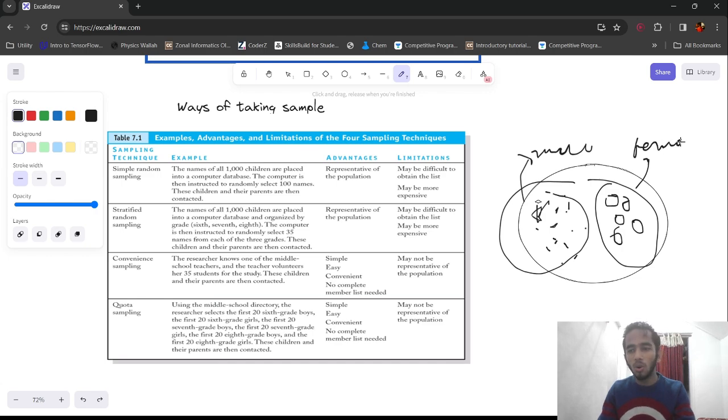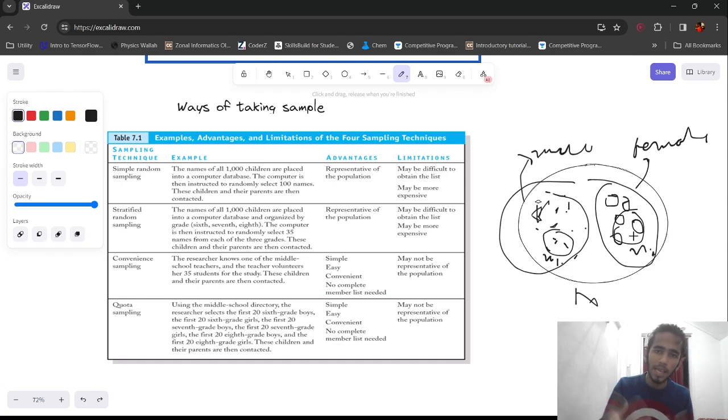When we are taking the sample from a population, there will be no overlapping. Similarly, hundreds of children are placed into a computer and organized by grade 6, 7, 8. Now there will not be a student who is in all three classes or two classes. The computer will be randomly selecting from a strata. So out of these males, I'll select some. This is my capital N, this is my small n. Again, this will be my small n. Say, let this be N1, this will be N2. So the sample in N1 and the sample in N2 will never be the same.